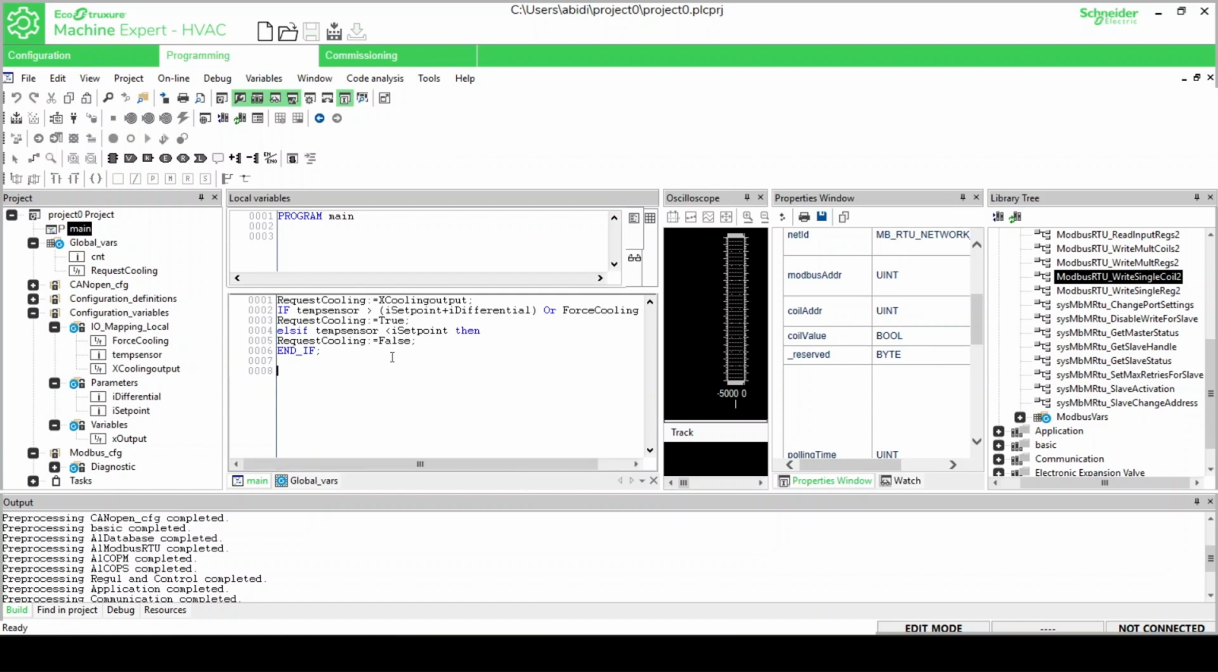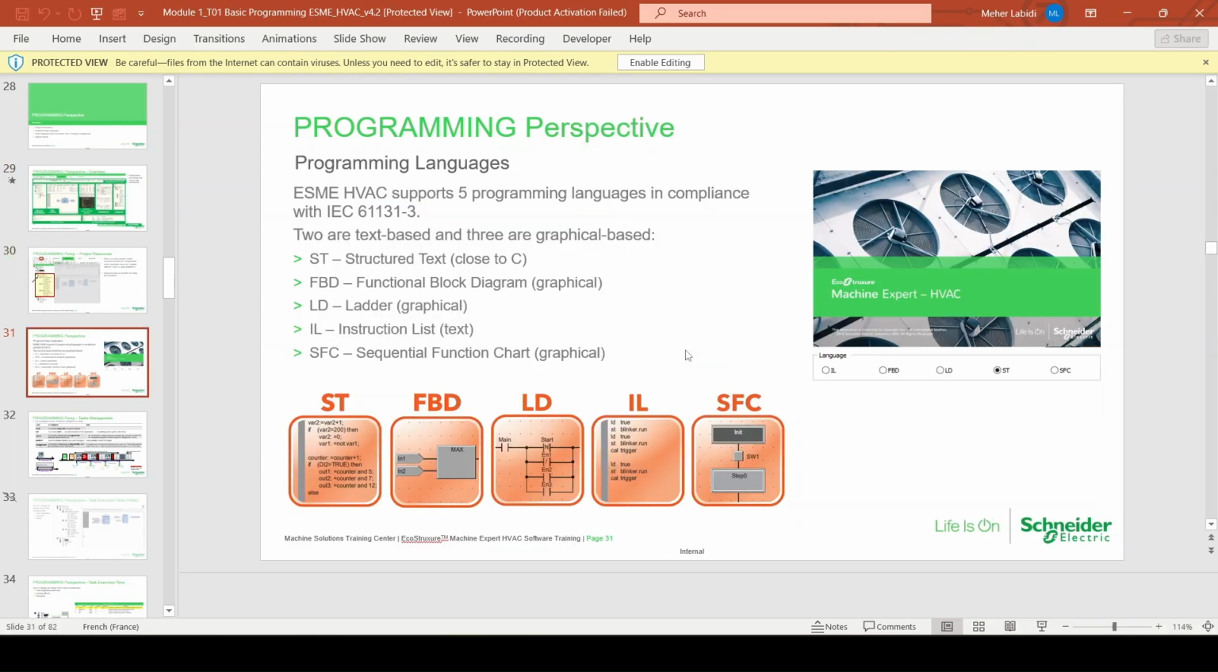EcoStruxure Machine Expert HVAC supports the IEC 61131-3 standard and provides 5 programming languages: Function Block Diagram, FBD, Ladder Diagram, LD, Structured Text, ST, Instruction List, IL, Sequential Function Chart, SFC. This flexibility allows programmers to select the language that best fits their application requirements and programming style. Another important concept is the use of tasks.